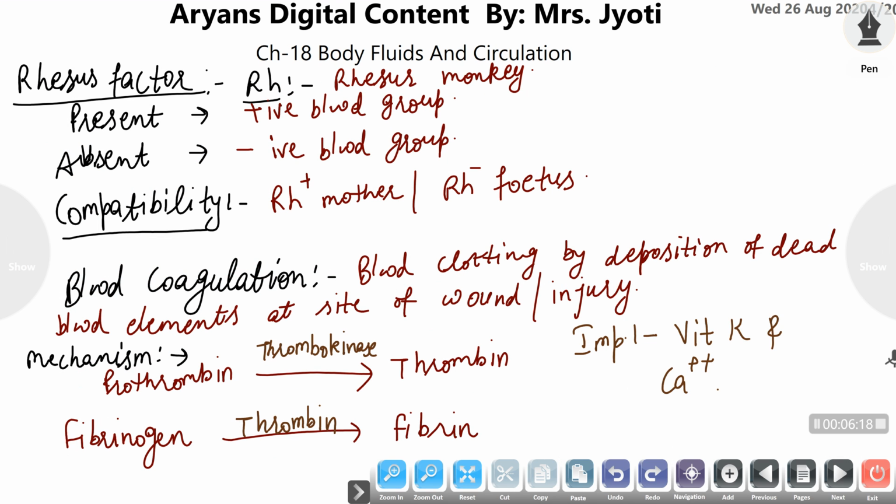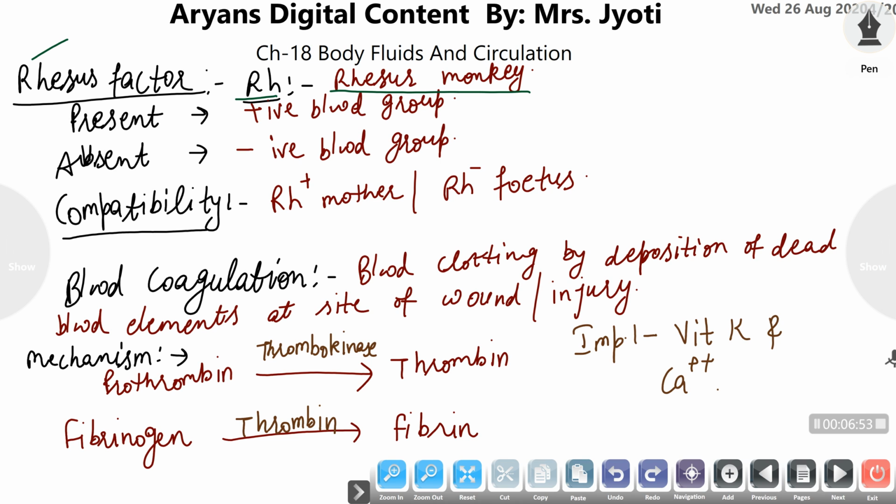So what are positive and negative? You all have seen that positive and negative signs are marked against any kind of blood group. So what are these positive and negative factors? Along with the antigen, an additional factor is also present in the blood, which also helps in determining the blood group. That is the rhesus factor. It was first discovered in the rhesus monkey, so it is named after that monkey, termed rhesus factor and denoted as Rh factor.